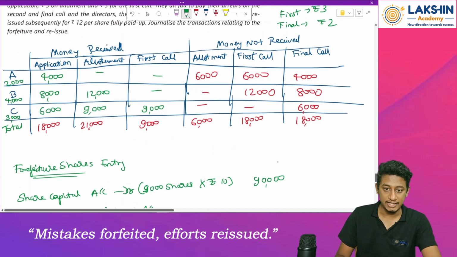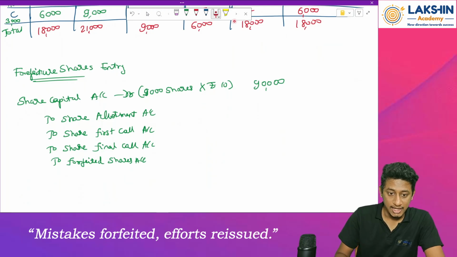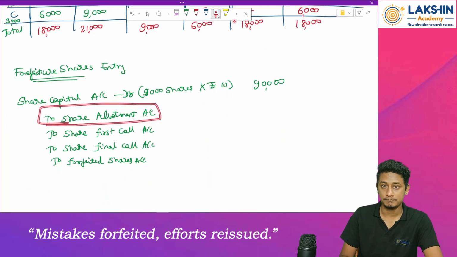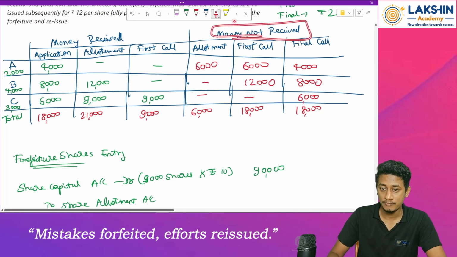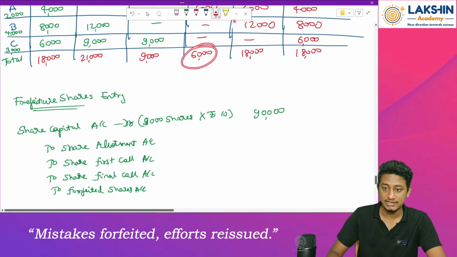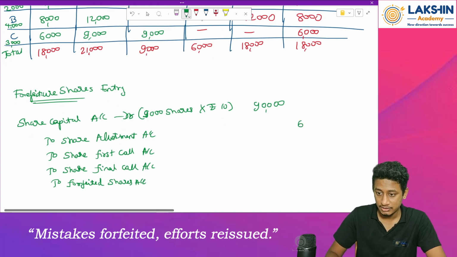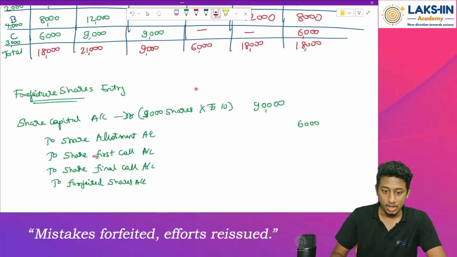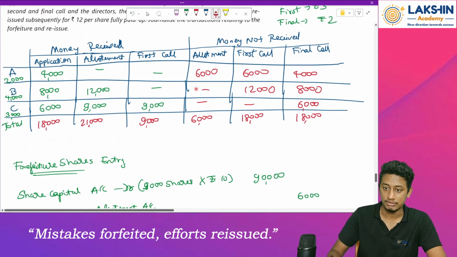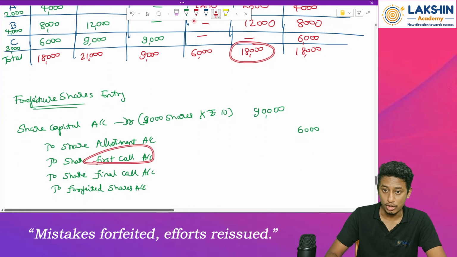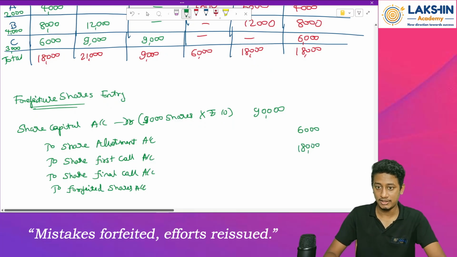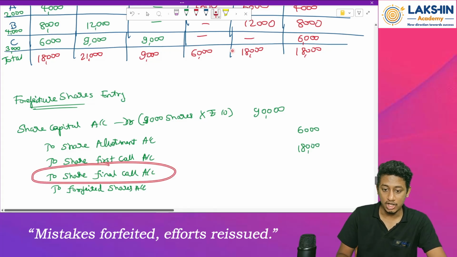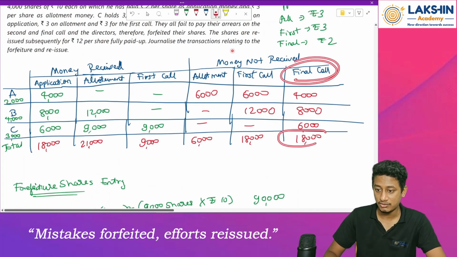Okay. Now next, how much is the amount that was supposed to be received but not received? Amount due but not received on allotment. Go to the money not received column. In that allotment, how much? Rupees 6,000. Then on the first call, how much was supposed to be received but not received? Money not received, first call, rupees 18,000. Then on the final call, how much is not received? Again 18,000 rupees.